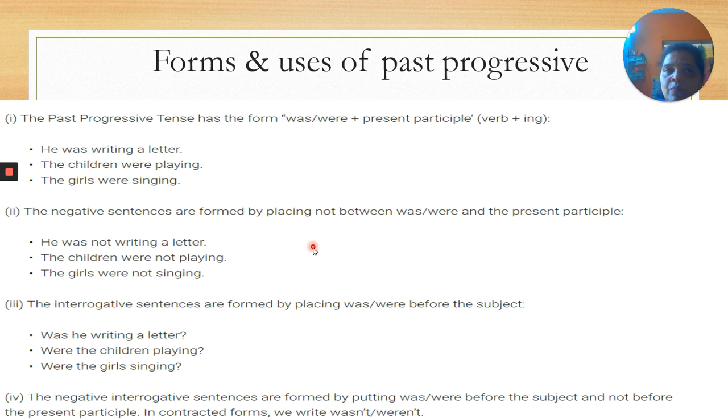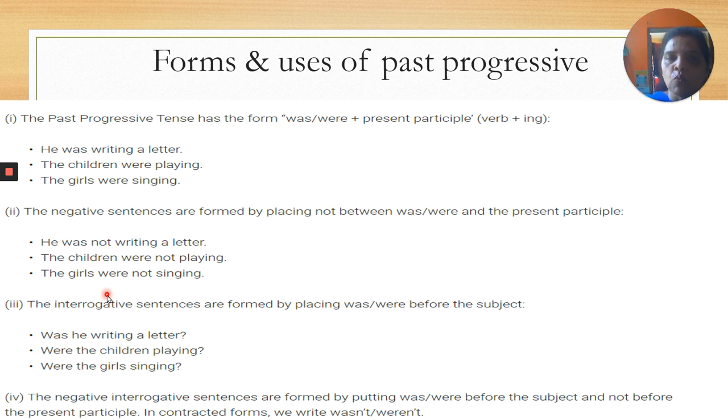Example I am also giving here. He was writing a letter. The children were playing. The girls were singing. Same the negative sense. He was not writing a letter. The children were not playing. The girls were not singing. Similarly, same as present progressive. Only the change is that there we use is and are, and here we are changing it to was and were. Others will be same.